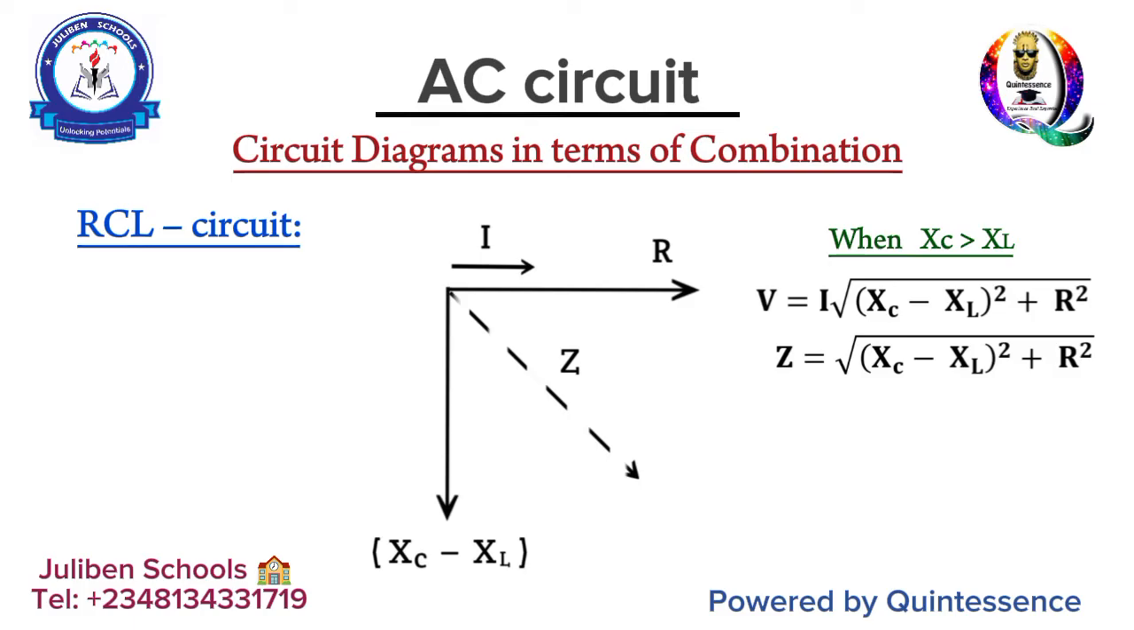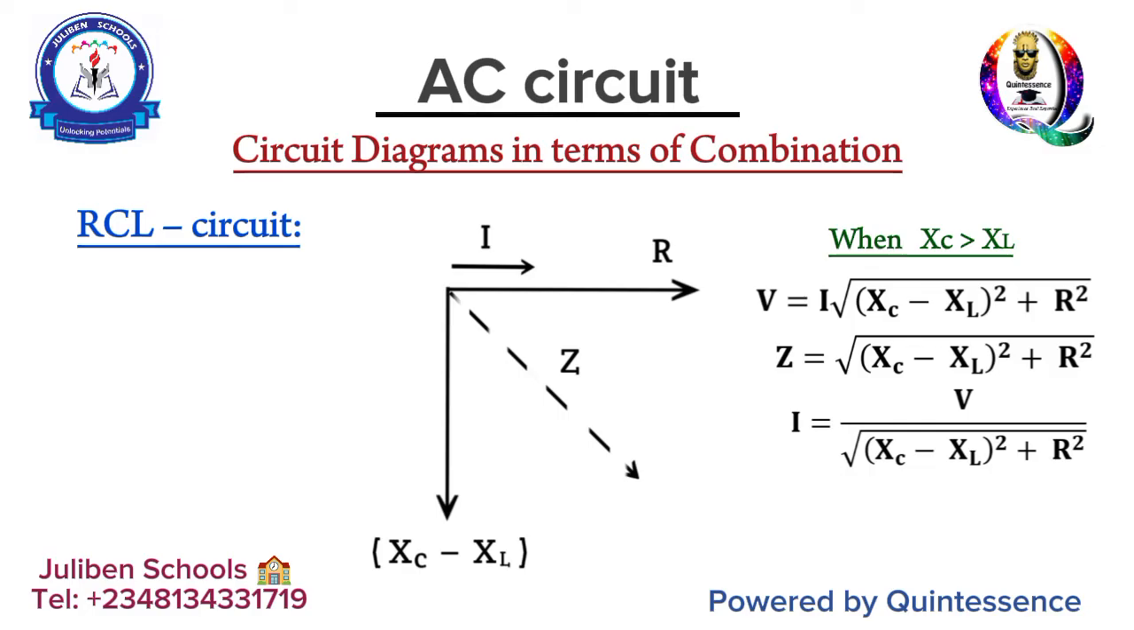Same thing with current. So for current, you have two formulas. When inductance is higher than capacitance, the current is V all over the square root of XL minus XC all squared plus R squared. And when capacitance is greater than inductance, you have the current equal to V divided by the square root of XC minus XL all squared, and then plus R squared.